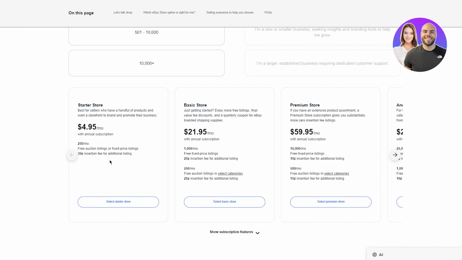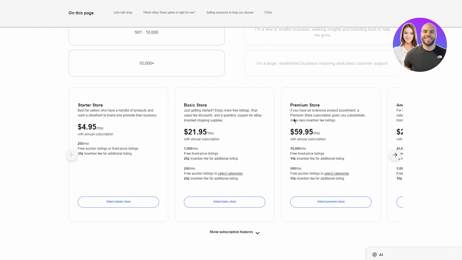And then there's the basic store, for just getting started. Enjoy more free listings, final value fee discounts, and a quarterly coupon for eBay branded shipping supplies. It's $21.95 per month with your basic annual subscription, and you get quite good features in this. Then there's the premium store, where if you have an extensive product assortment, a premium store subscription gives you substantially more, including zero insertion fee listings. And in the start, I would recommend the most basic one. So you basically have these different types of features.